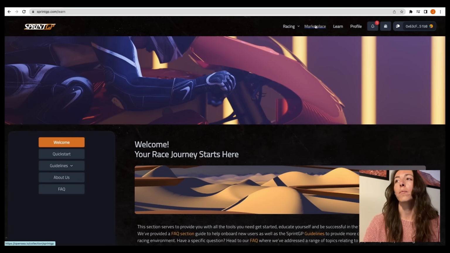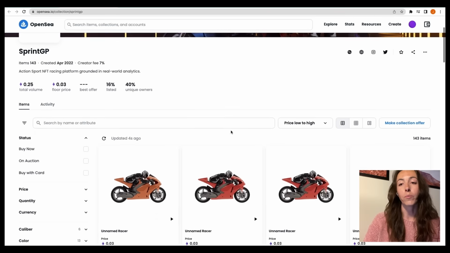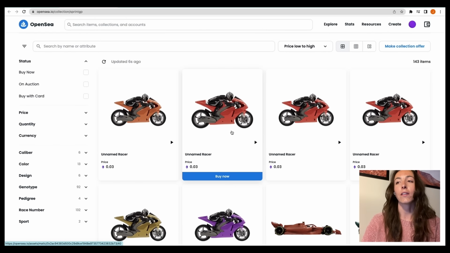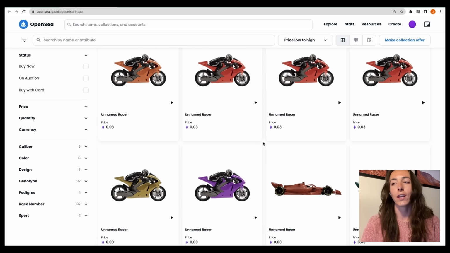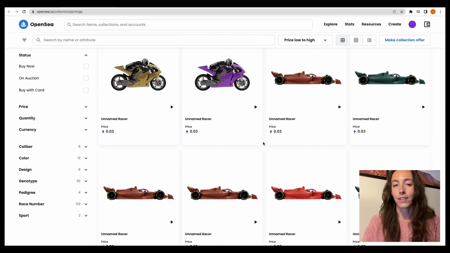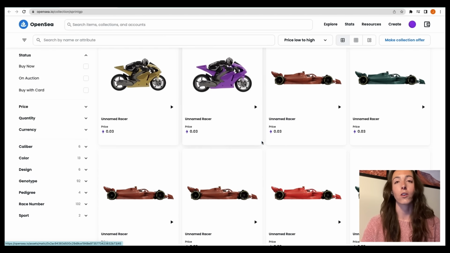So let's head over to the marketplace really quick. We're going to open this in a new tab. Like I said, the marketplace is currently listed on OpenSea. So here you will see a lot of available digital assets, both cars as well as motorcycles. There is a variety of colors, and that does have to do with the rarity and value of each NFT, which we will definitely be addressing in an upcoming video to better understand the value behind every racer and what sets one apart over the other.